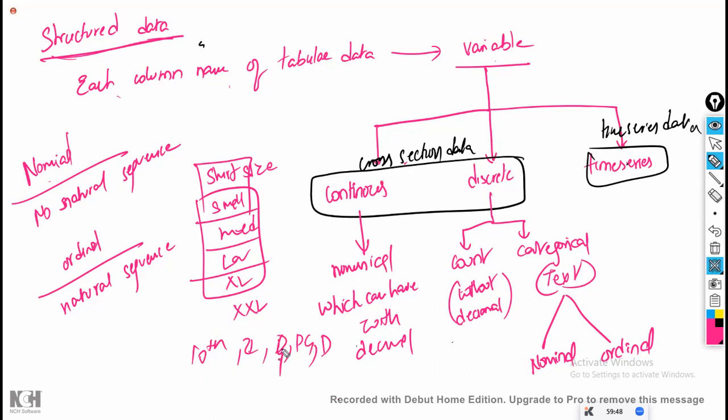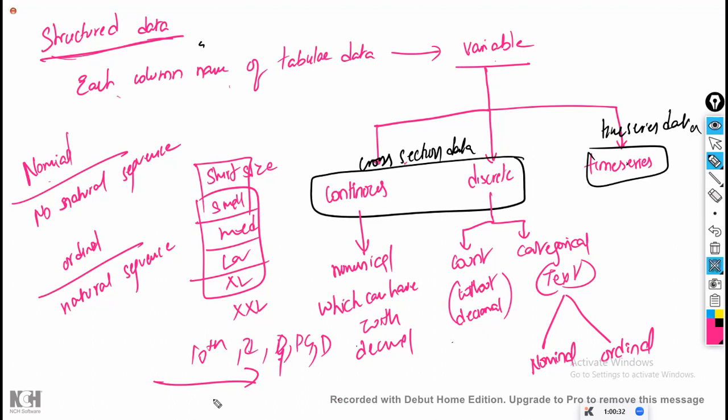In graduation, degrees might be BSc, BSc Computers, and BSc Maths. Out of these, which one is greater? Nothing. Both are the same, both are degrees only. From an India perspective, the jobs are more in BSc Computers. But in Germany or France, BSc Maths is given more importance, they see it like a god, because for them maths is a very difficult subject. In India, everyone is interested in becoming a software developer and entering software jobs. So it changes from perspective to perspective, but the education order is common.